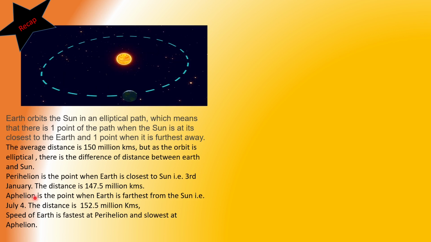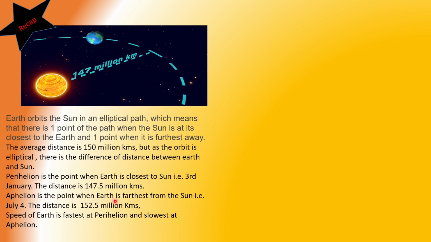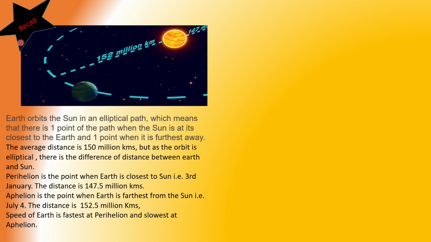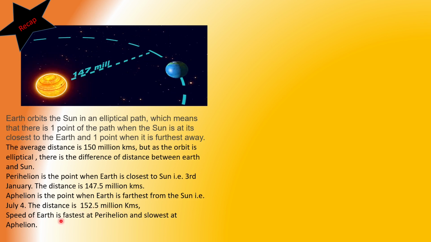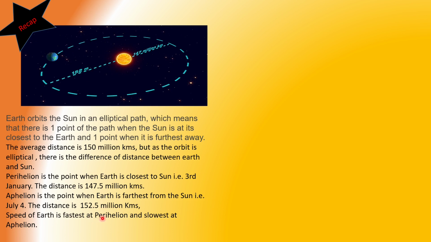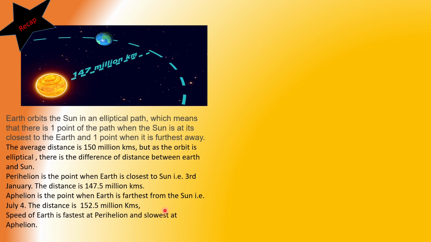Aphelion, far away from the Sun, is the point when the Earth is farthest from the Sun, that is July 4th. The distance is 152.5 million kilometers. Speed of Earth is fastest at perihelion and slowest at aphelion.